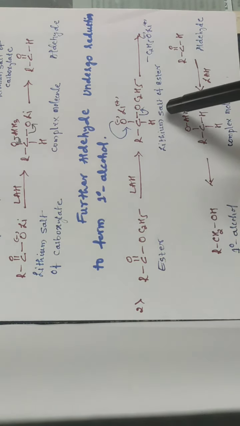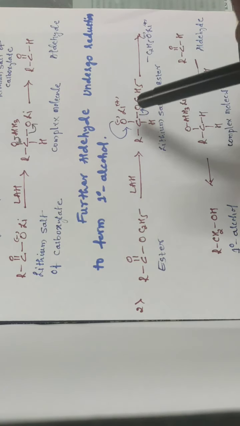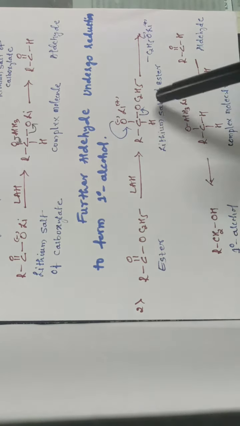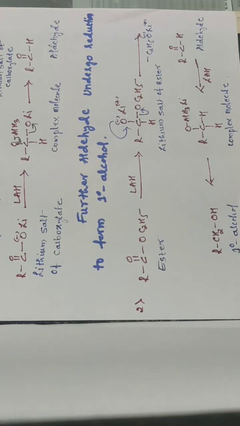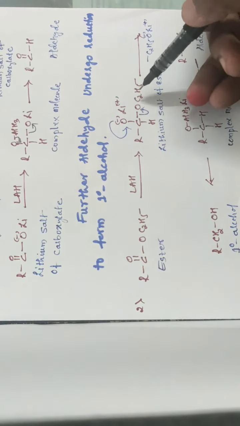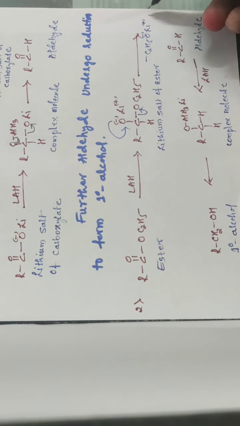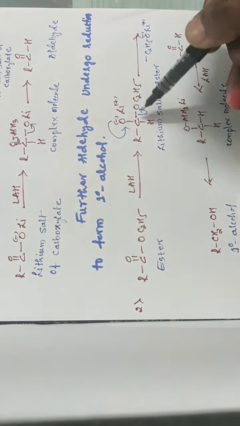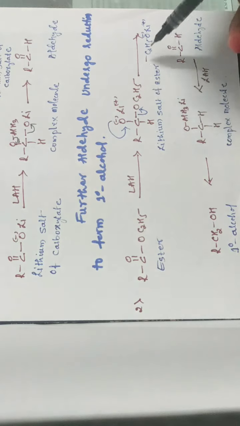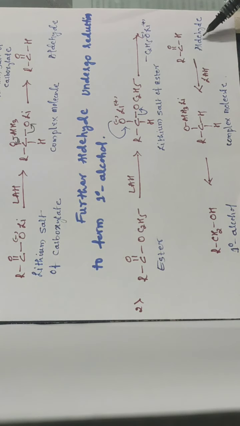This lithium salt of ester gets rearranged by the elimination of lithium ethoxide, C2H5OLi, as we can see here. So by rearranging with the elimination of lithium ethoxide, it gives the aldehyde.